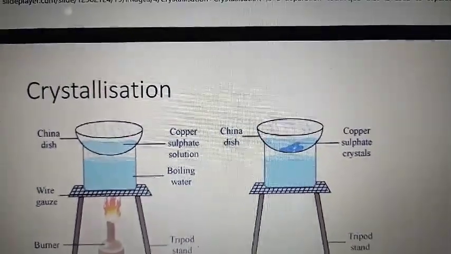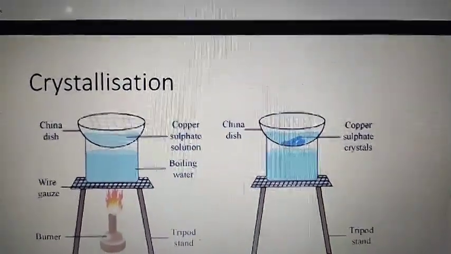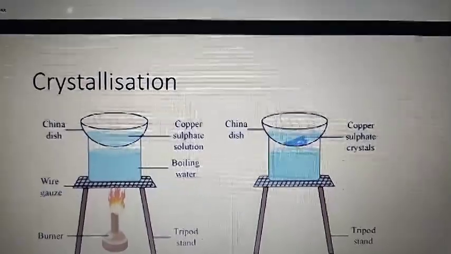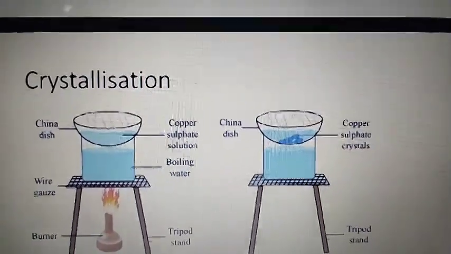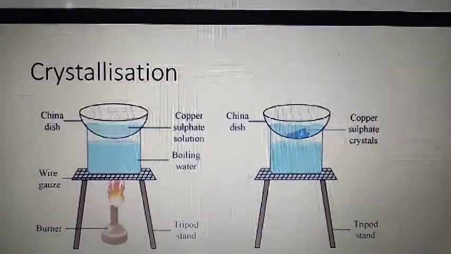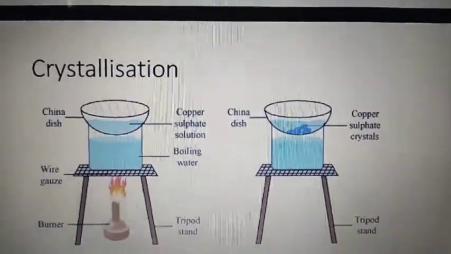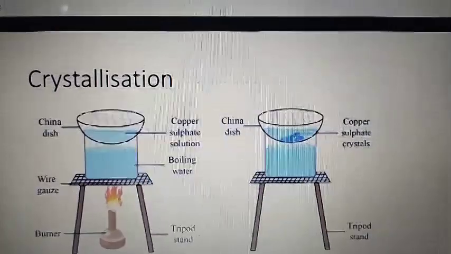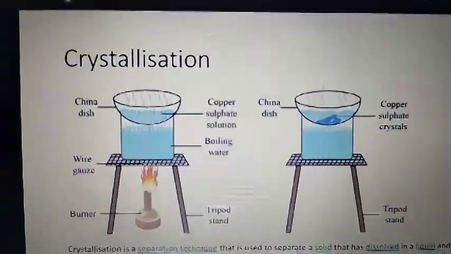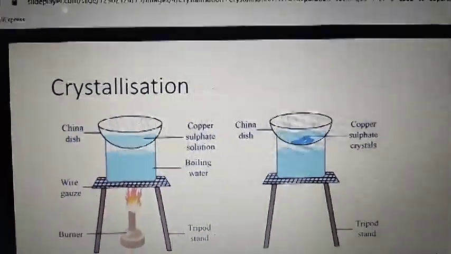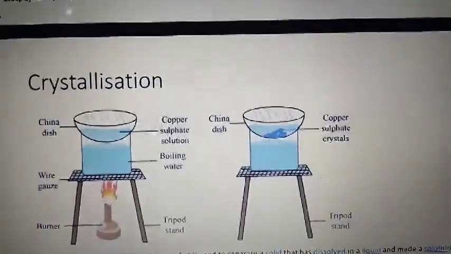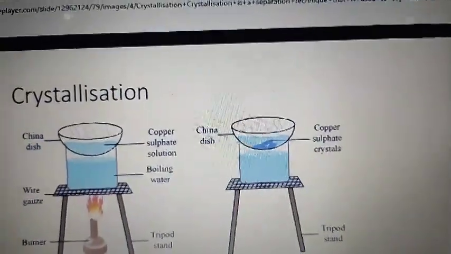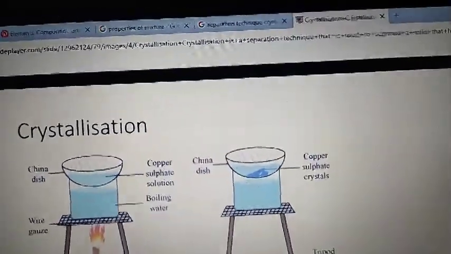As the saturated solution is allowed to cool, the solid will come out of the solution and crystals will start to grow. The crystals can then be collected and allowed to dry. This is the whole process of crystallization. You can see in the book, in the activity, how they obtain alum crystals. The procedure is given.